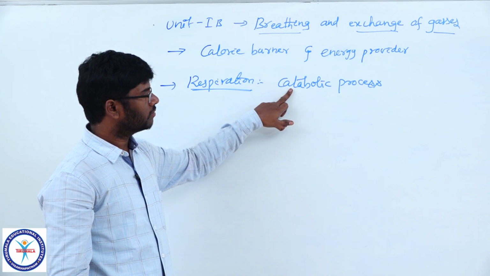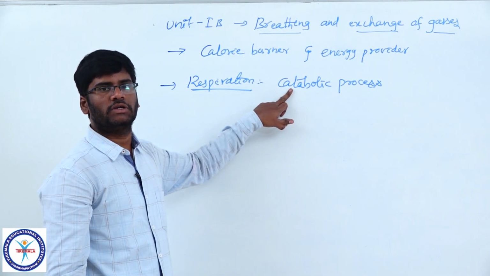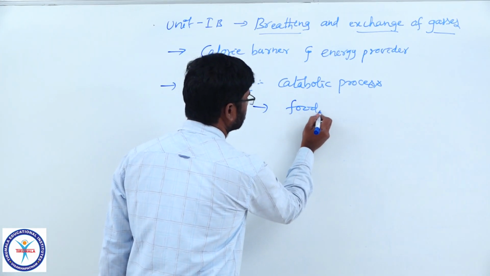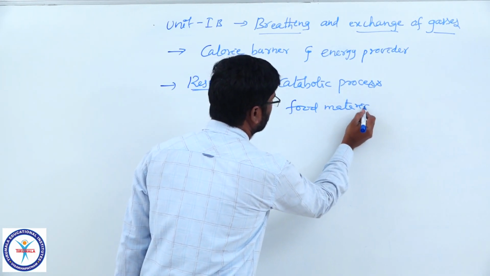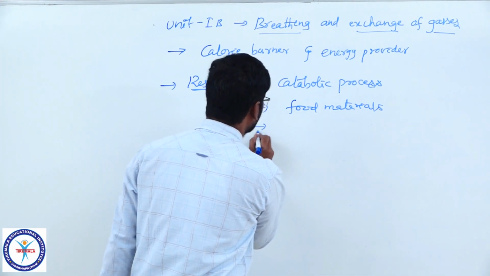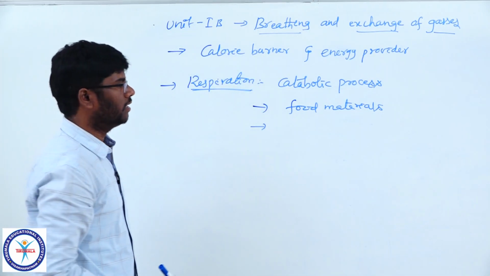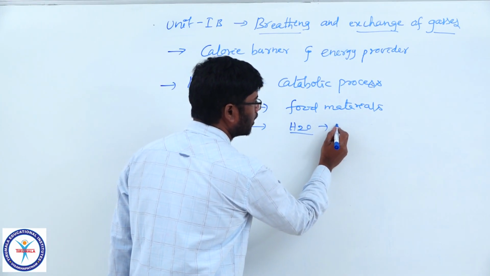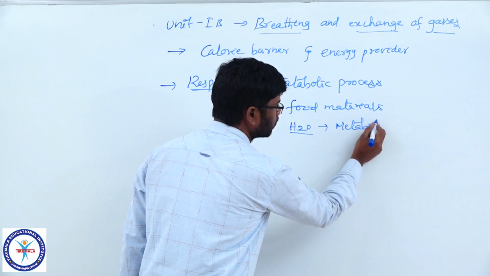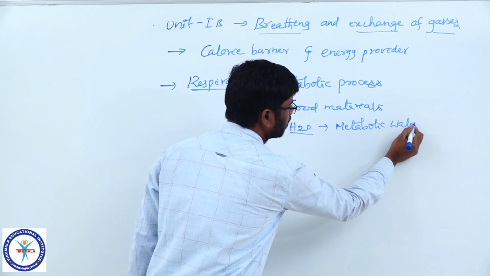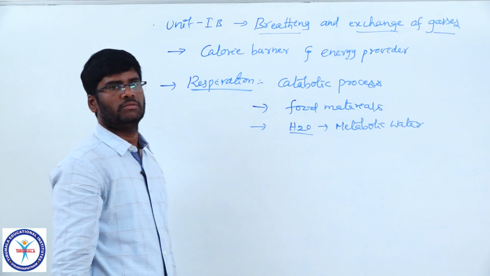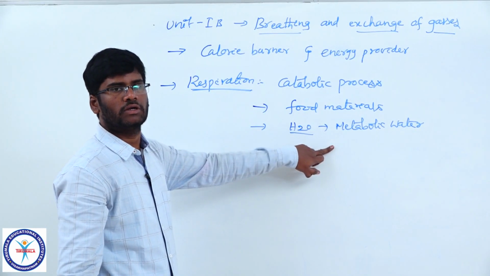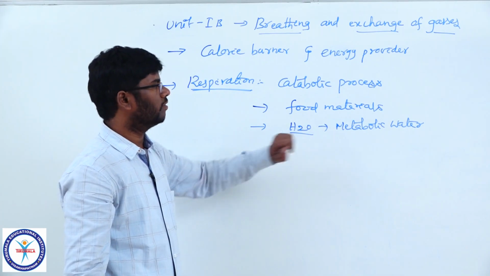Catabolism is a very important process in the production of energy, mostly by using food materials. During the oxidation or burning of food materials, water is released. It is nothing but metabolic water, produced during metabolism. Catabolism is a kind of metabolism. It is an end product during a catabolic process of food materials.